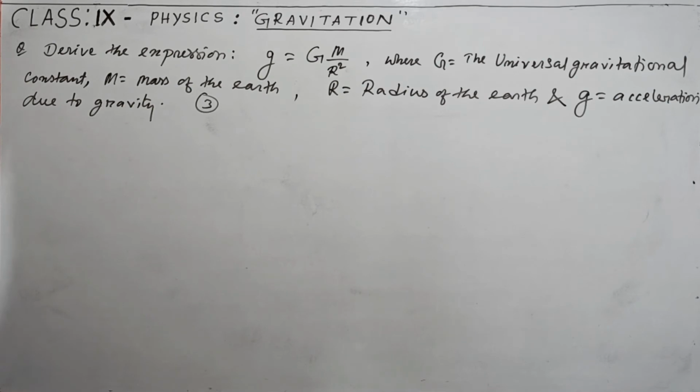It is also asked frequently in the examination. Expression for acceleration due to gravity small g is equal to capital G, capital M divided by R square. Answer. Let us see.